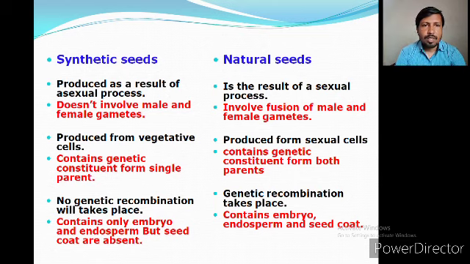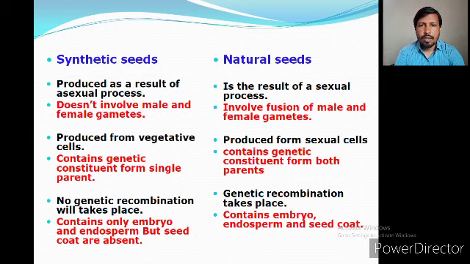But the natural seed contains the genetic constituent from both plants. In cross pollination, the male gamete from one plant and the female gamete from another plant fuse to form a zygote, and later on it will synthesize the seed. It means the natural seed will have two contents from different plants, whereas the synthetic seed will have the constituent from only a single parent.